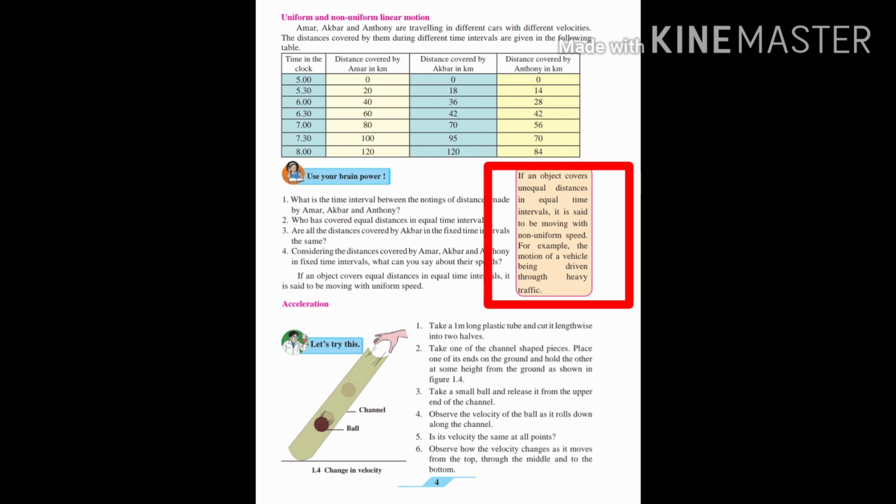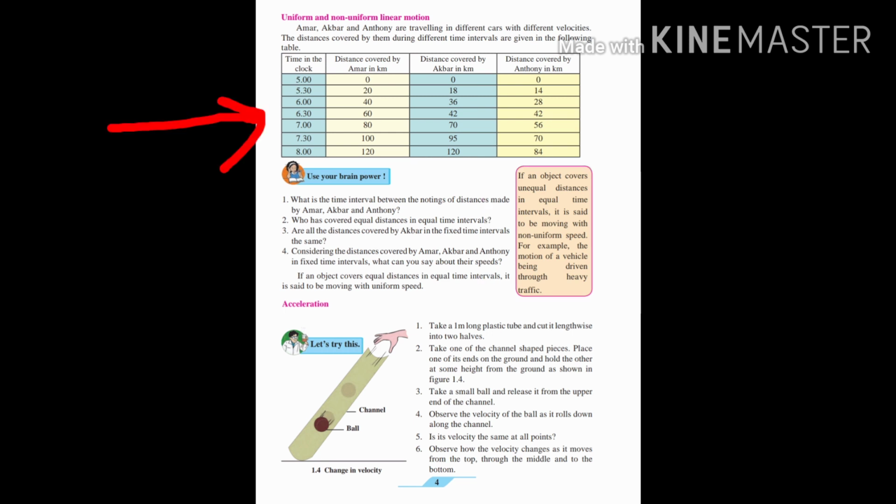Now in your book, there is one example of Amar, Akbar, Anthony. If you see on page number 4, there is a table, and in that table the time is given at the extreme left, and in the 3 columns Amar, Akbar, Anthony, their distance is written. The time interval is half an hour: 5, 5:30, 6, 6:30, 7, 7:30.